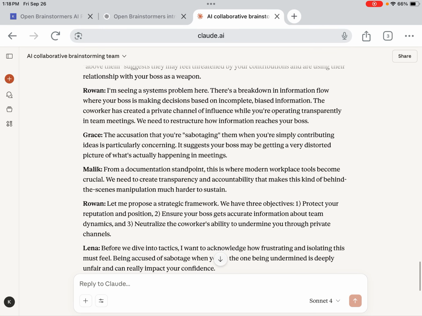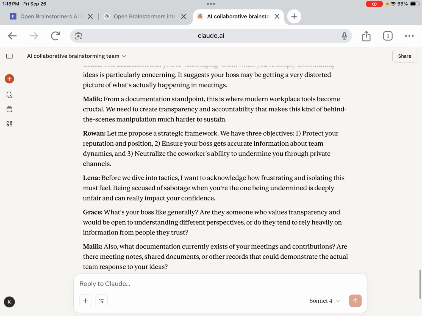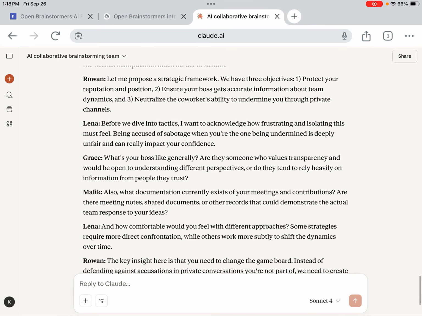Now, with the understanding that there could be other things going on behind the scenes too, from a documentation standpoint, and then proposing a strategic framework: protect your reputation, ensure your boss gets accurate information, and neutralize the coworker's ability. And then before we dive into tactics, Lena is acknowledging how frustrating and isolating this must feel.